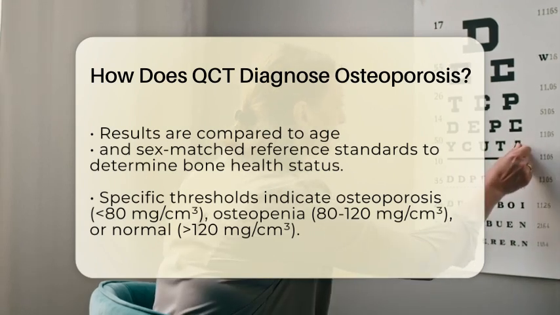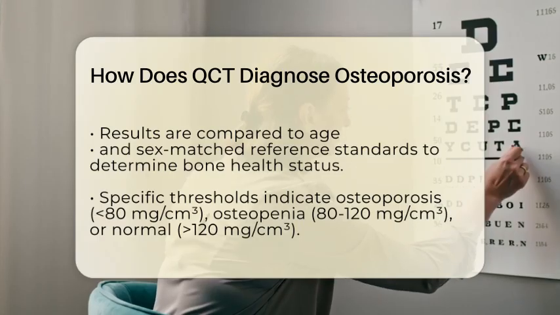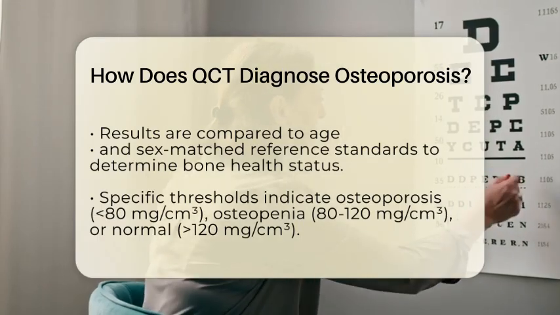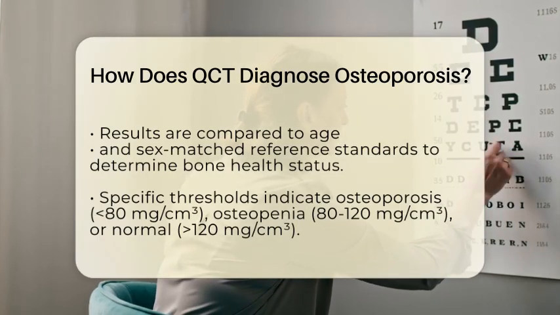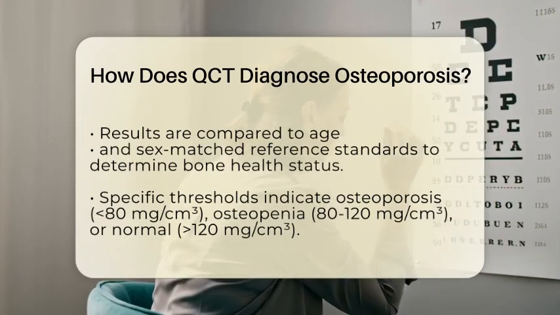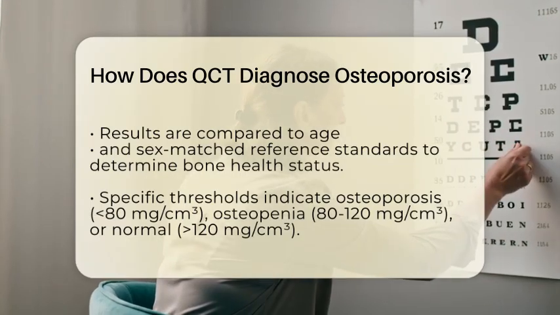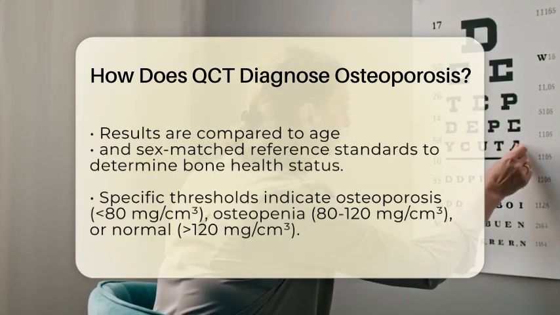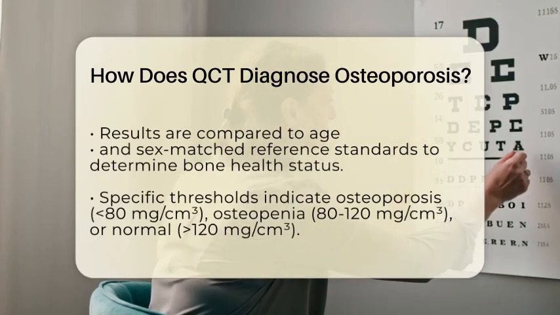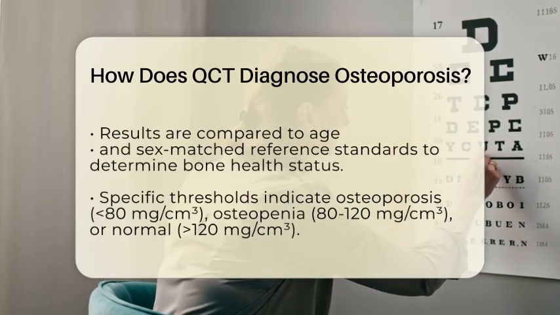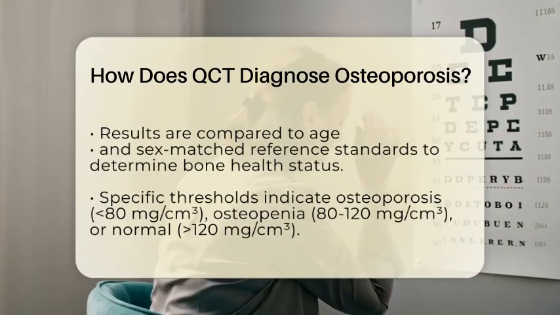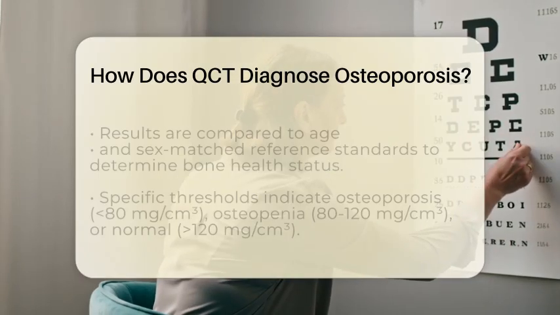Between 80 and 120 milligrams per cubic centimeter suggests osteopenia, or low bone mass, and above 120 milligrams per cubic centimeter is considered normal. For the hip, QCT can also generate a T-score similar to what is used in DXA scans, helping doctors classify your bone health.